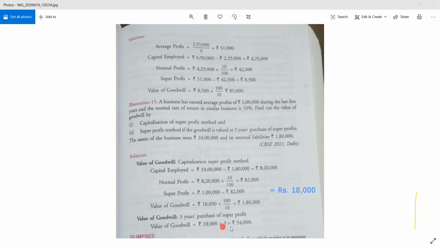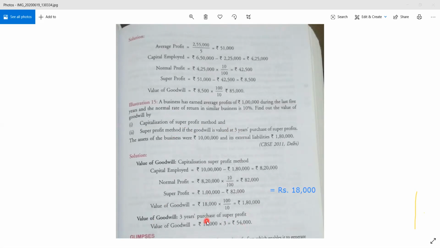So 18,000 into 3, it is 54,000. Clear? So under simple super profit method, the value of goodwill is 54,000, and under the capitalization of super profit method, the value of goodwill is 1,80,000. Clear? I guess the sum is clear.